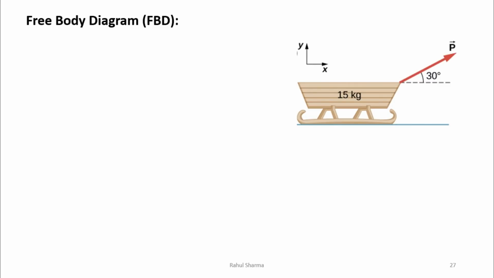Now we will discuss the free body diagram. For analyzing a structure, the portion is drawn separately, showing the applied forces, self-weight, and reactions at the points of contact with other bodies. The resulting diagram is known as a free body diagram. For example, this cart is being acted on by a force P in this direction, making an angle of 30 degrees with the horizontal. This cart has a weight of 15 kg downward.